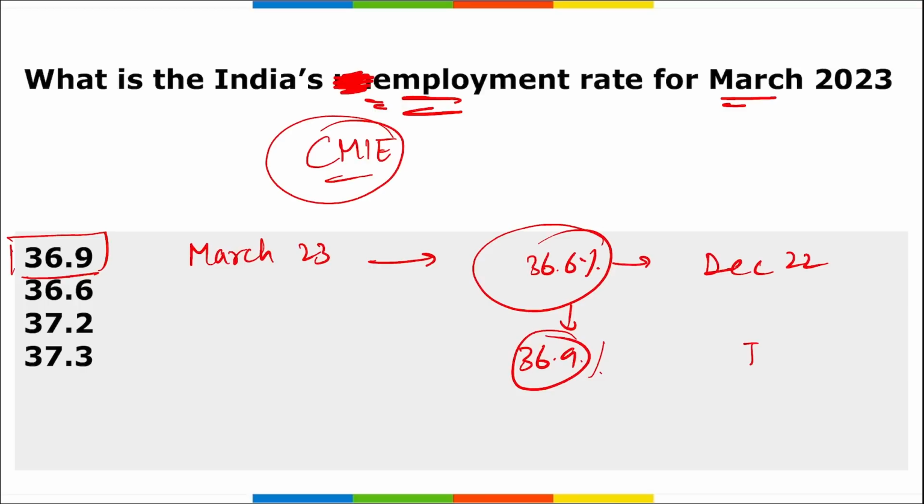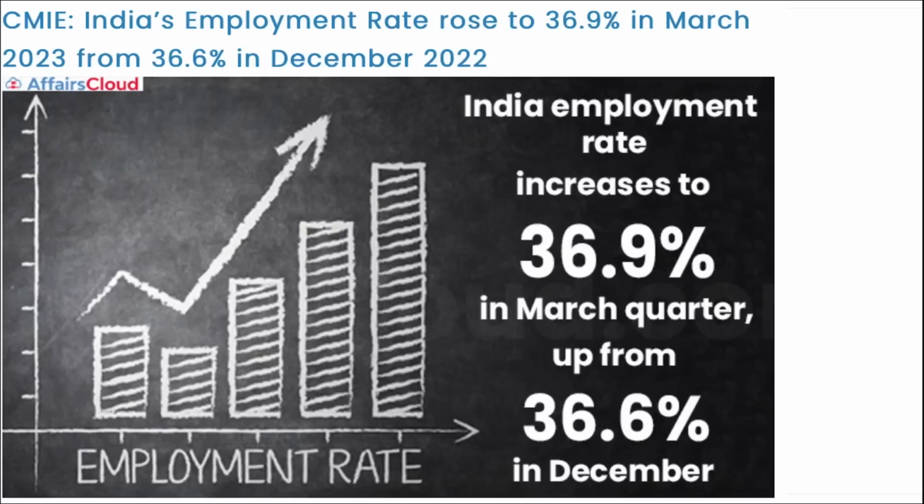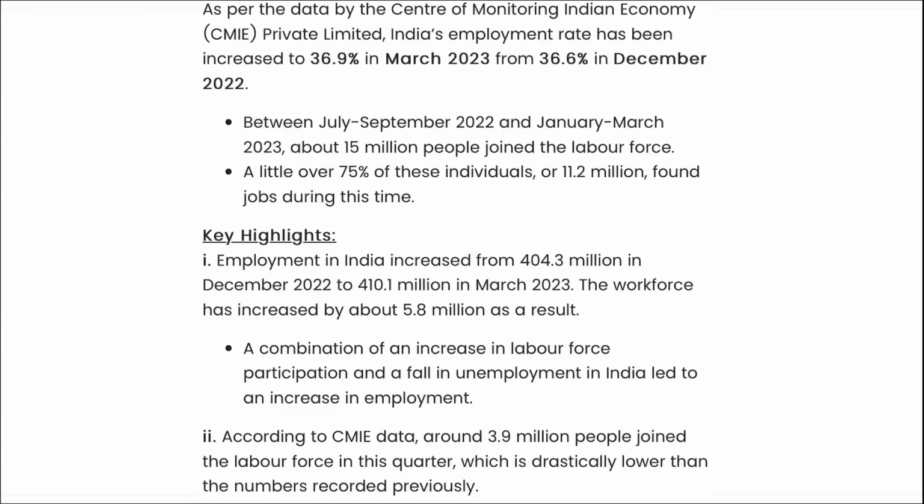Between July to September 2022 and January to March 2023, about 15 million people have joined the labor force. Correct? And employment in India increased from 404.3 million in December 2022 to 410.1 million in March 2023. The workforce has increased by almost 5.8 million as a result. And 1 million is equal to how much? It is equal to 10 lakh.